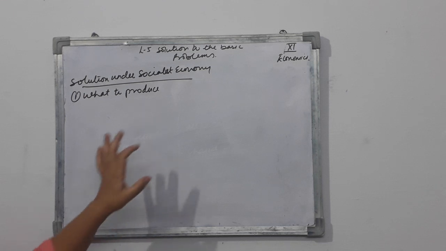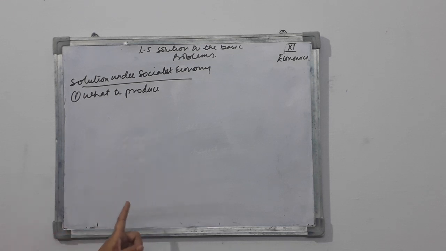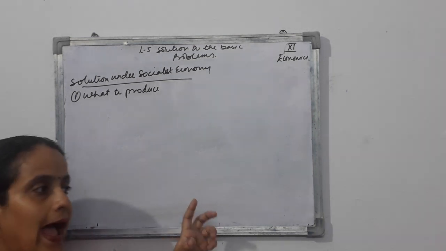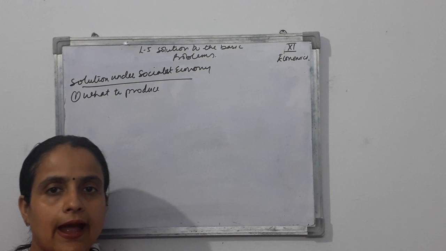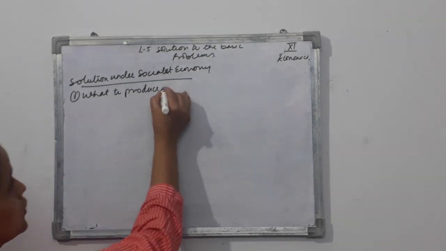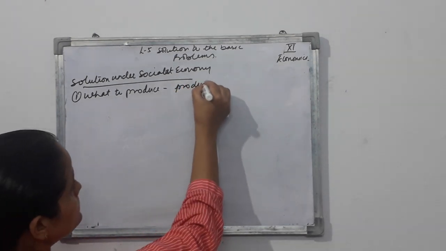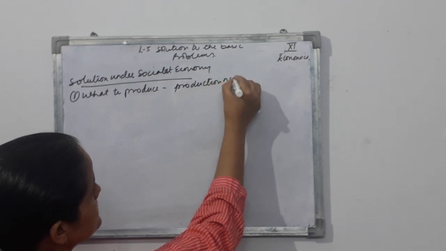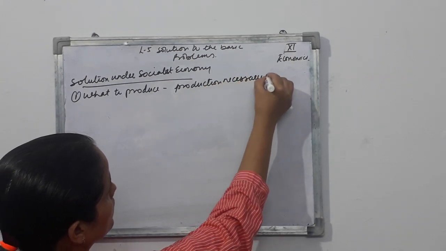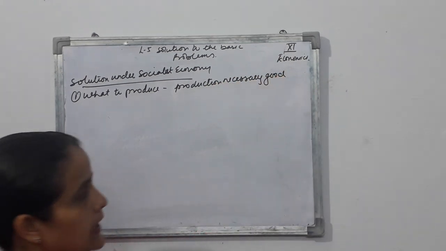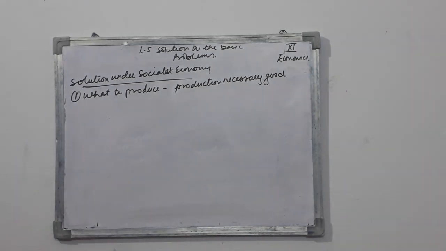This is the best thing that the government can do. The planning authority estimates the amount of various commodities which people want, and the resources are directed in that direction. So production of necessary goods. ठीक है, यहाँ पे प्रोडक्शन नेसेसरी गुड्स का होगा.